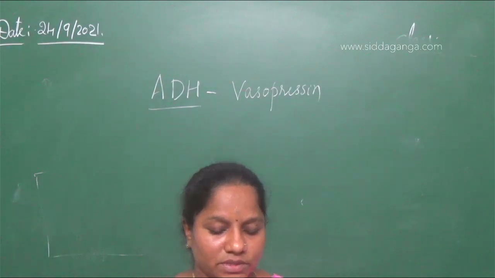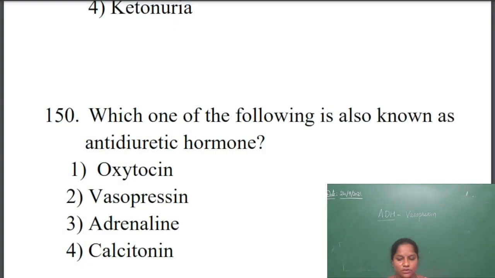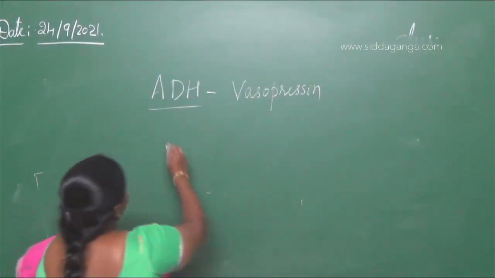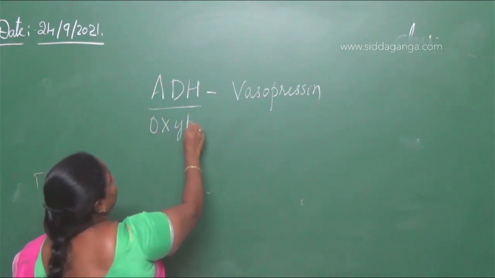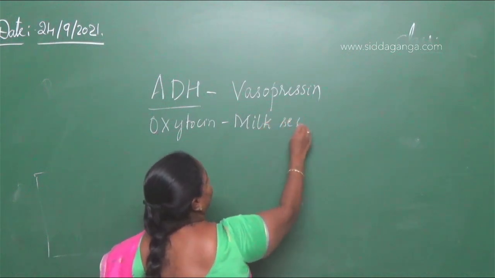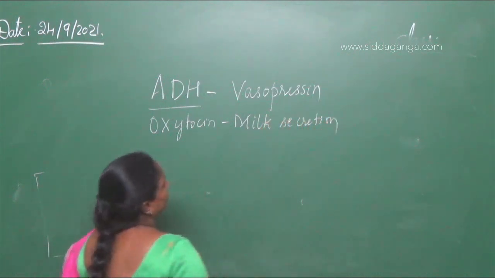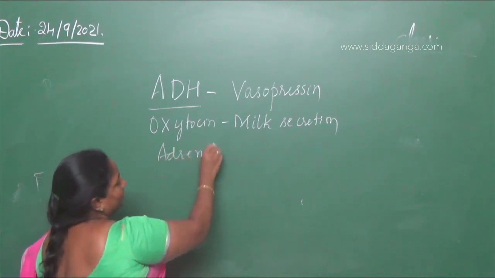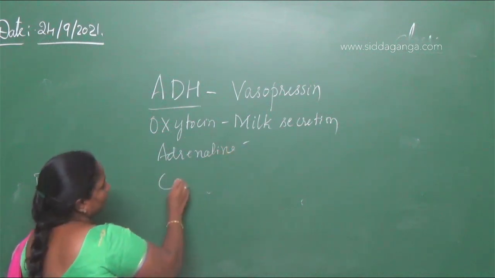They have given other options there. The other options are oxytocin. Oxytocin is a hormone that is needed during the birth of the baby. Oxytocin will help in milk secretion in the human body. So you should know the hormones and their functions. Oxytocin helps in milk secretion in females after childbirth. Next one is adrenaline. Then the next one is calcitonin.